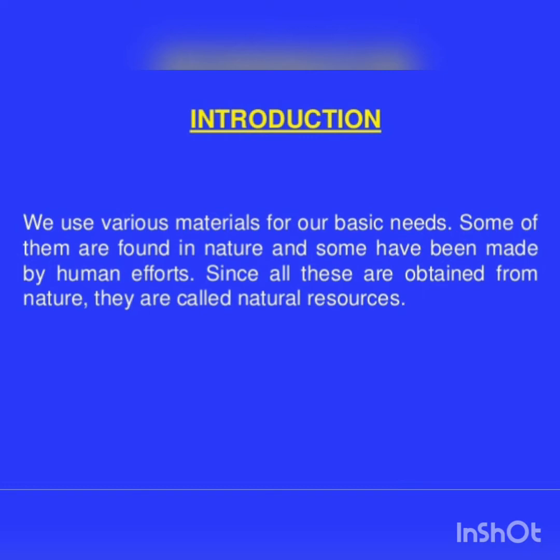Some are obtained from nature and some are man-made. We can divide them into two categories: natural and man-made.